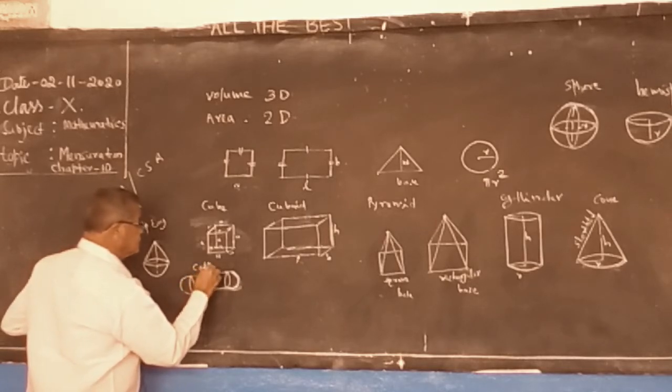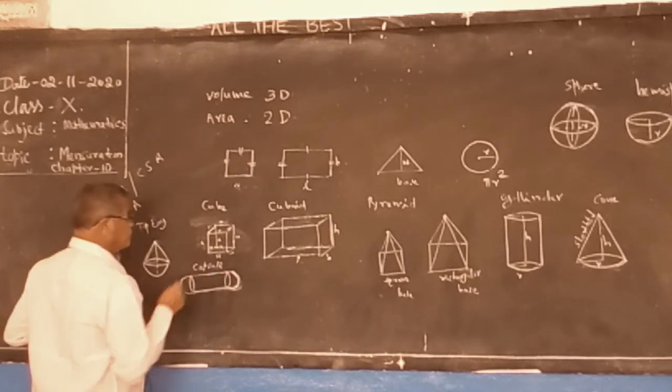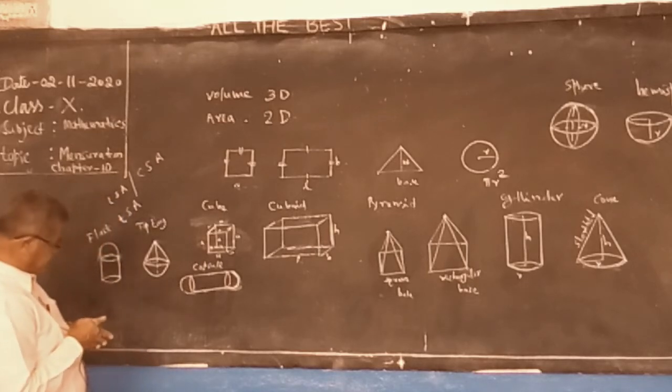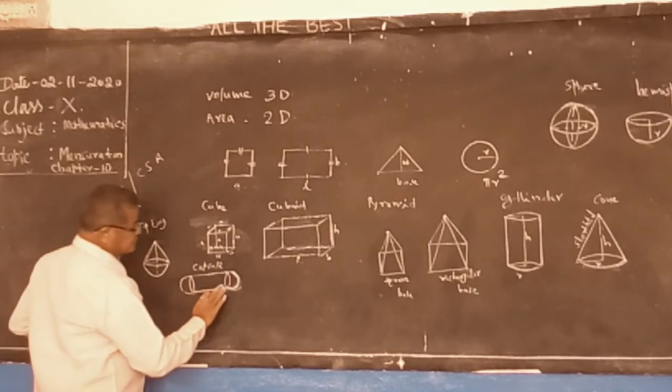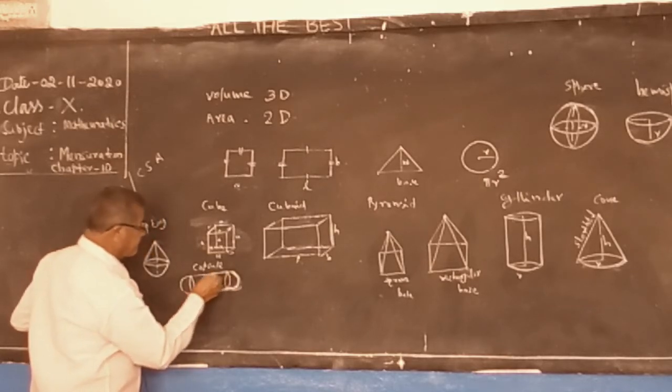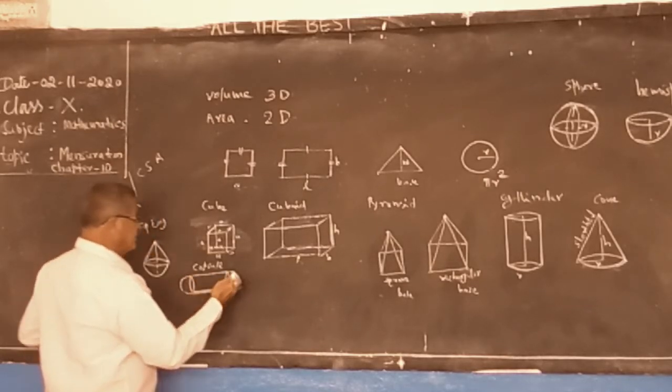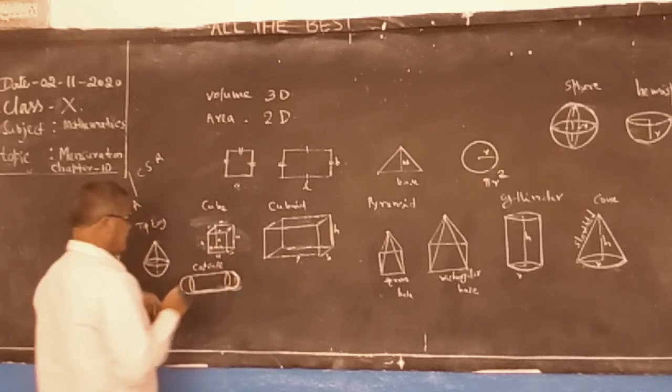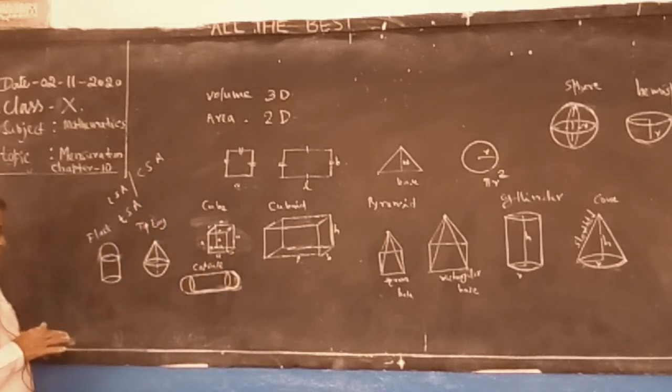Capsule, medicine capsule, or the water tank, like this. Cylinder and ends are hemispheres, capsule.